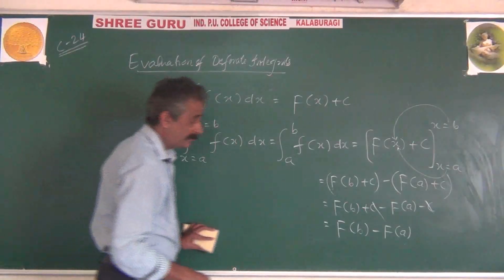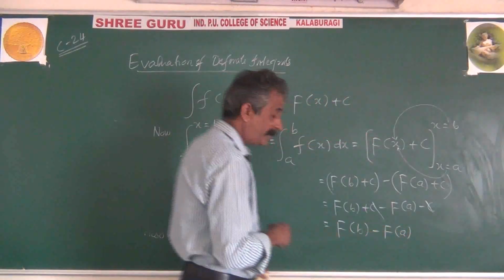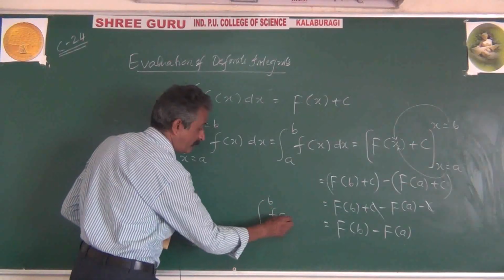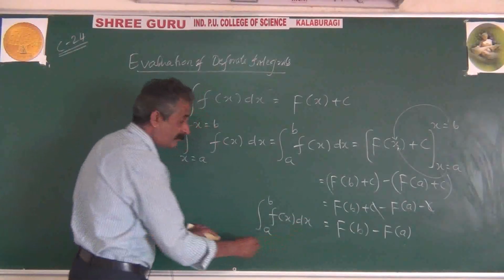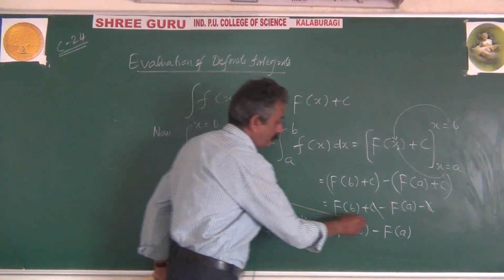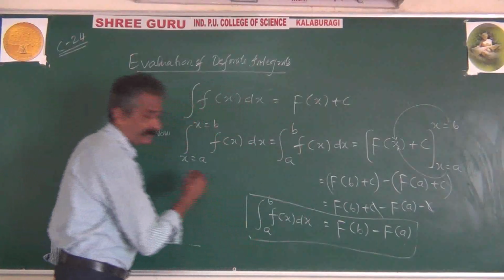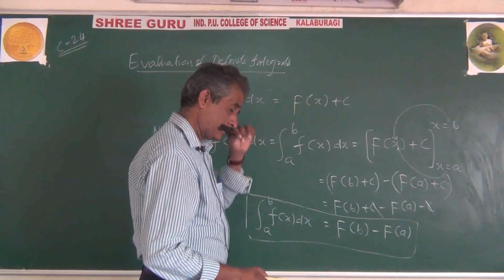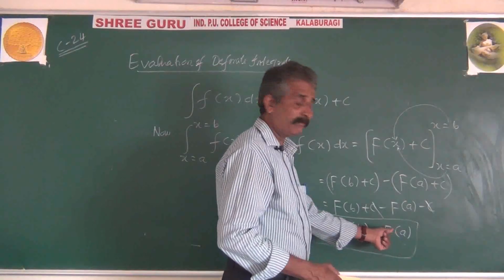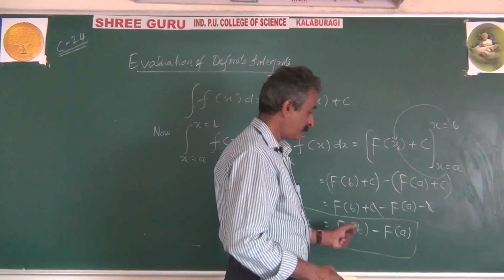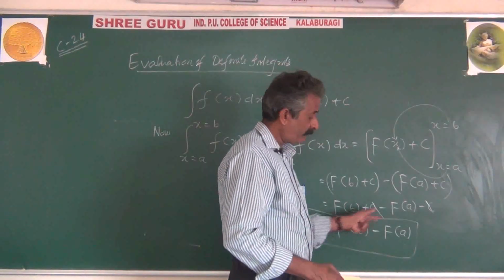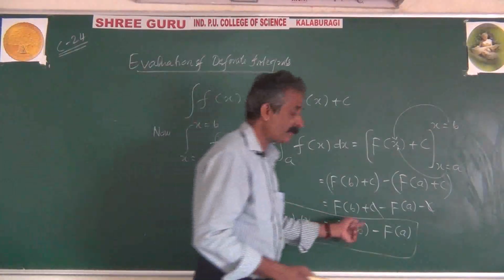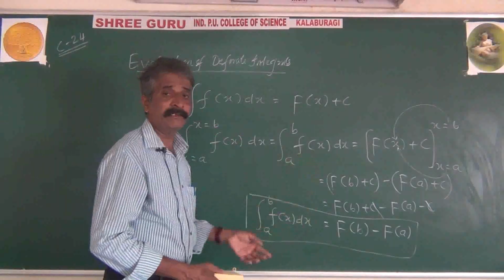So like this, we are going to evaluate a definite integral. Now, integration a to b of f of x dx equals the answer of integration at x equal to b minus the answer of integration at x equal to a. And observe, F of a and F of b are themselves real numbers, and the difference of two real numbers is again a real number.